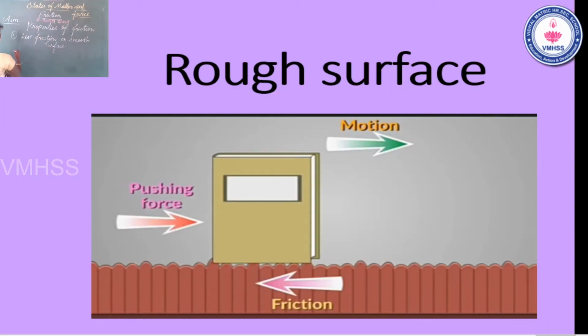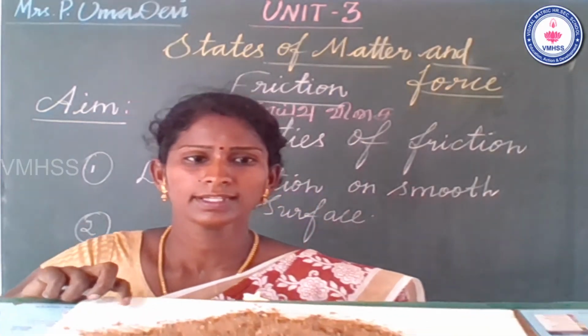Next one, rough surface. Your second concept is the rough surface. I make one rough surface. Students, see that?